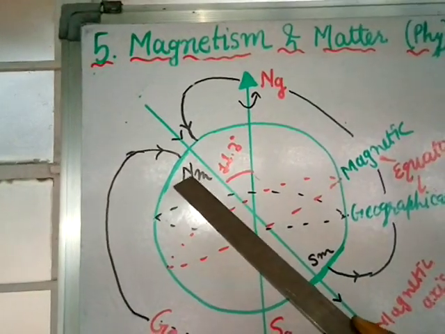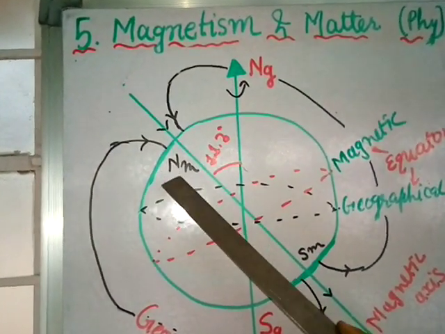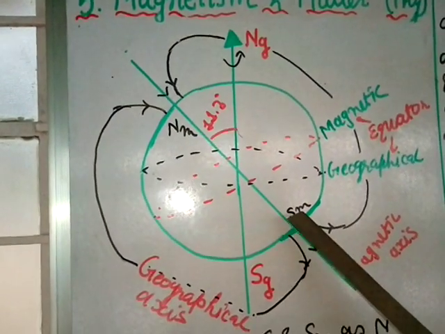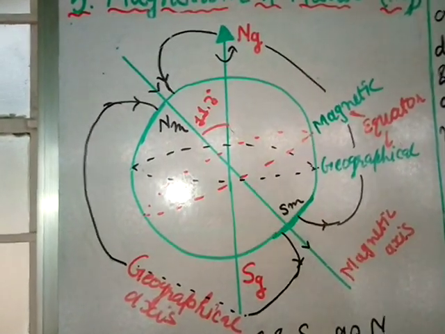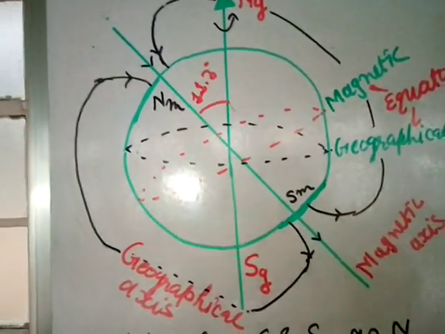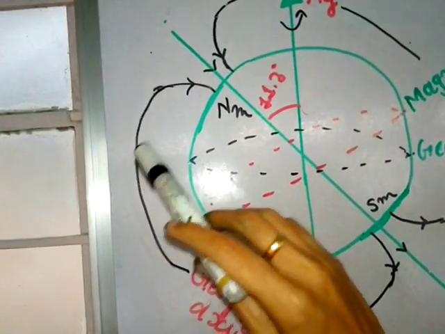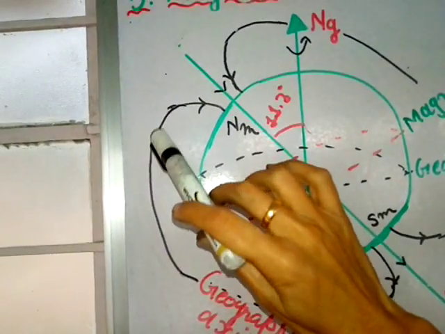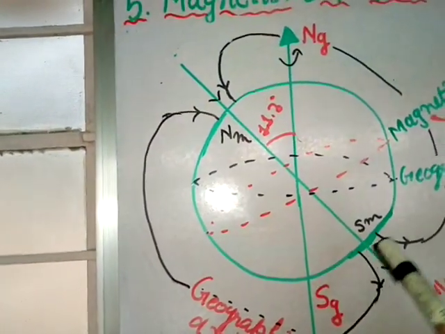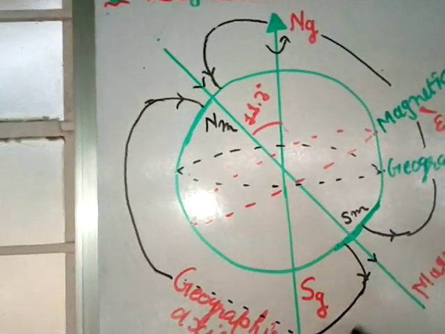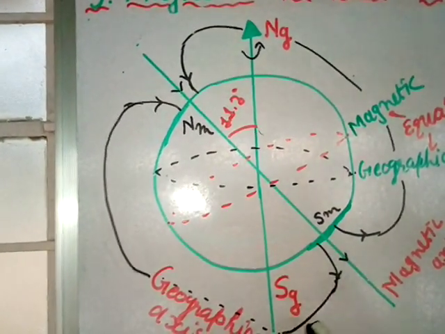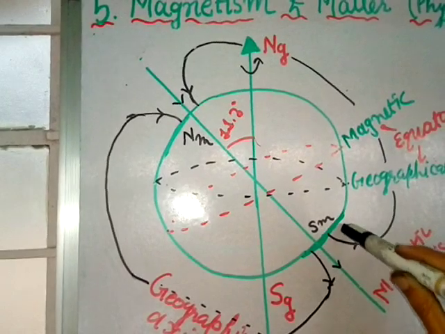But this magnetic north pole will behave like a south pole and this will behave like a north pole, because the magnetic field lines are supposed to come out from here, but they enter here, and at the south they should enter but they come out from here. So this comes out, therefore it is behaving like the north pole and this is behaving like the south pole.